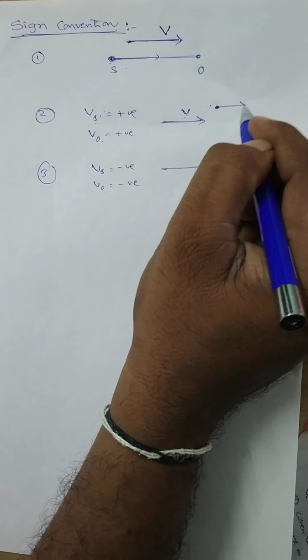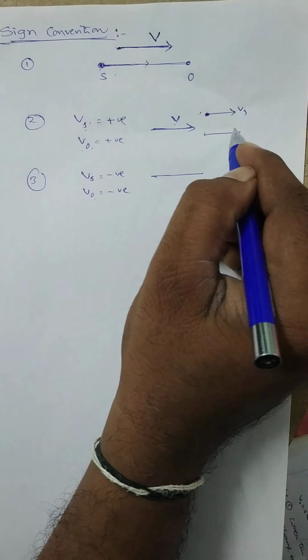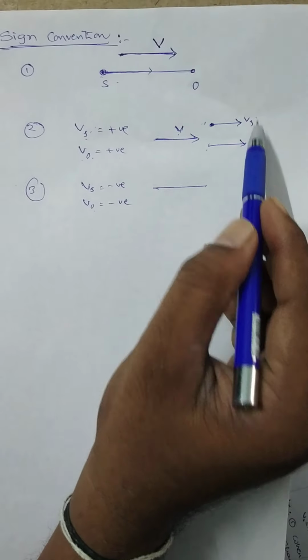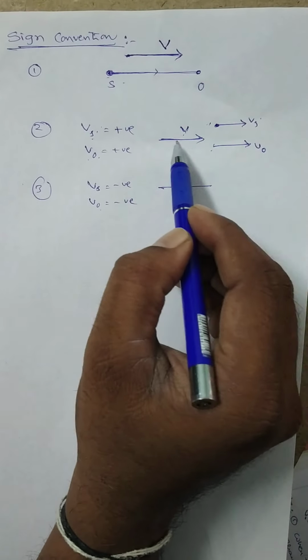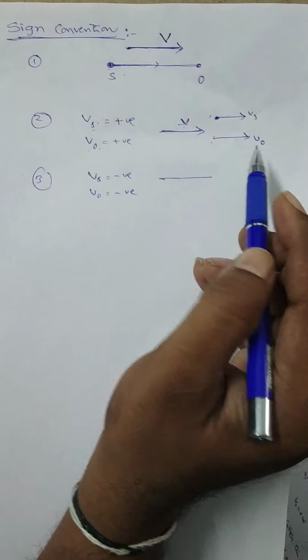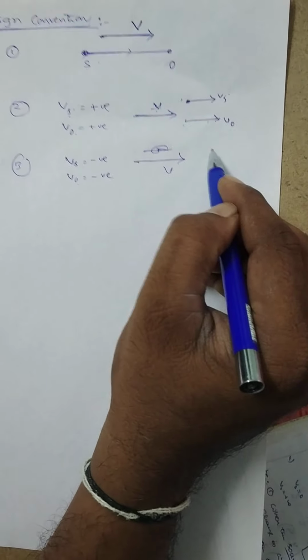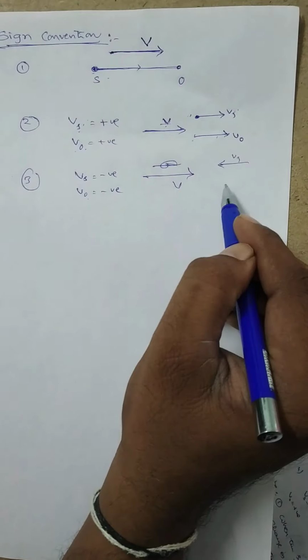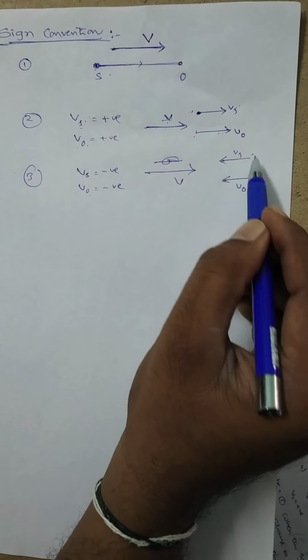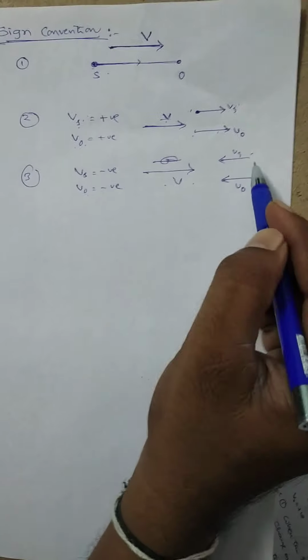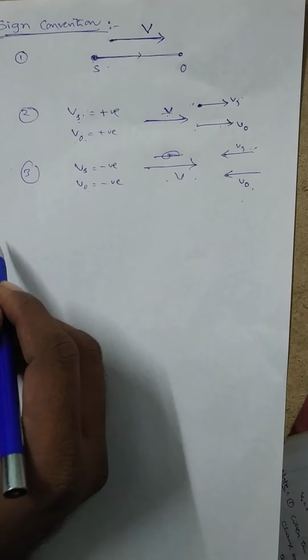Suppose here this is Vs and this is V naught. Both Vs and V naught are moving along the same line, along the direction of V, so both will be taken as positive. This is the direction of velocity of the sound. Suppose the source is moving like this and the observer is moving like this, both opposite to velocity of sound. In that situation, Vs and V naught are taken as negative.